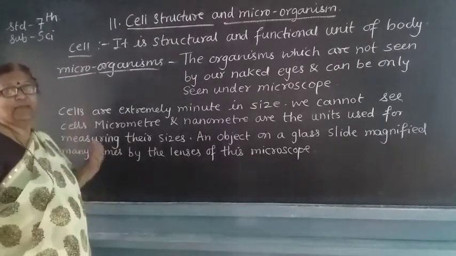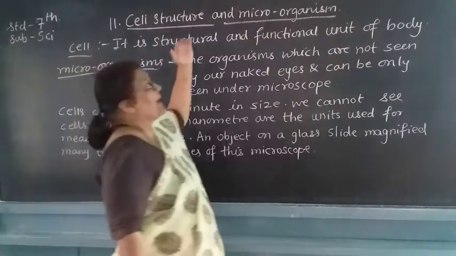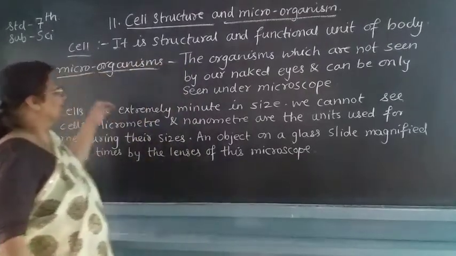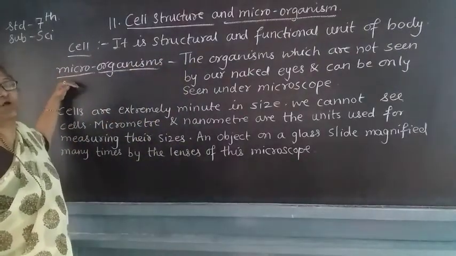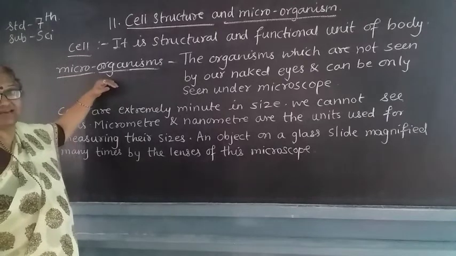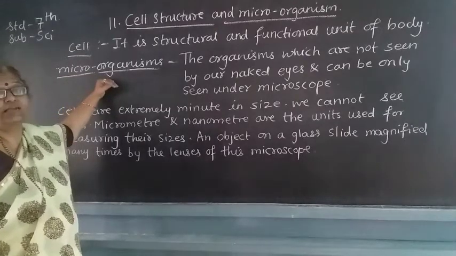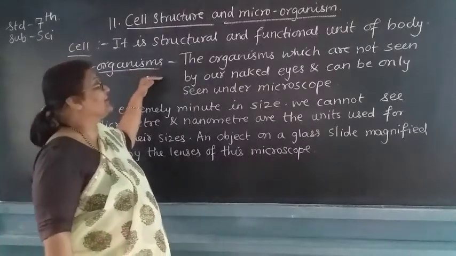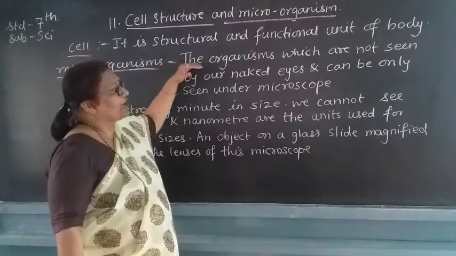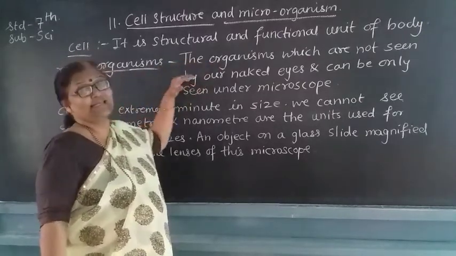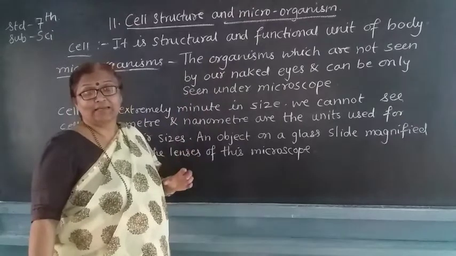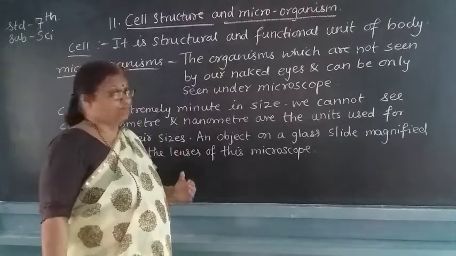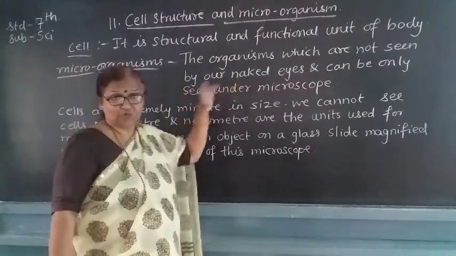Now students, you may have one question. What is madam going to tell about the microorganisms? Micro means very small, and organisms means the living beings. Small creatures are called organisms. So how do we define the microorganisms? The organisms which are not seen by our naked eyes. That means we cannot see them with our eyes. We can see them only under the microscope.